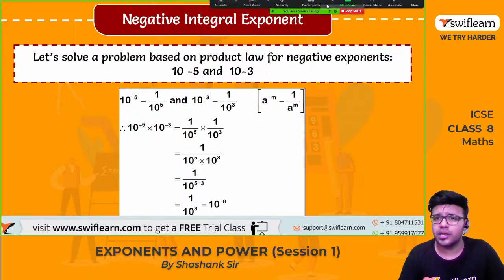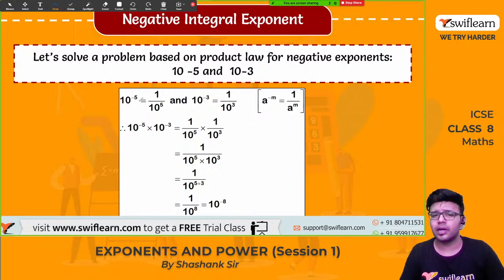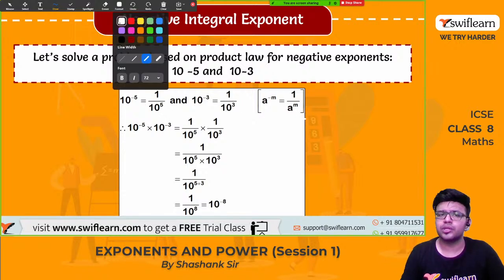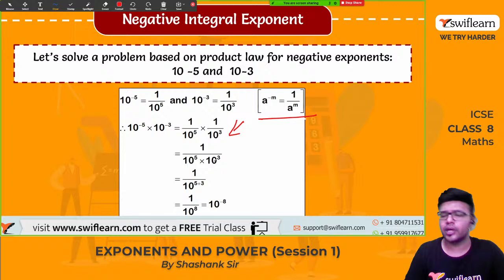Okay, now see here. 10 raised to minus 5 can be written as what? 1 divided by 10 raised to 5, and 10 raised to minus 3 can be written as 1 divided by 10 raised to 3. Using this formula, we have written it like this. Now 10 raised to minus 5 into 10 raised to minus 3. First write them like this, and now you can use this.